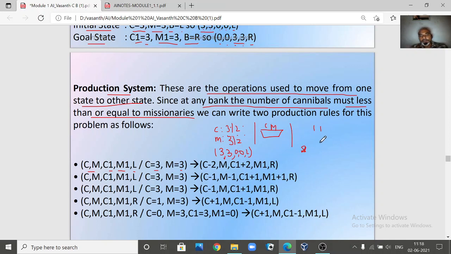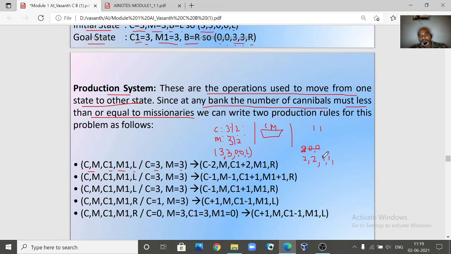Now we are talking about the right hand side, so we are not worried about the left hand side. On the left hand side, how many cannibals will be there? 2 will be there, right? And how many missionaries will be there? 2 missionaries will be there, because one cannibal and one missionary have come to the right hand side. So on the right hand side, what will be the value? 1, 1, right?